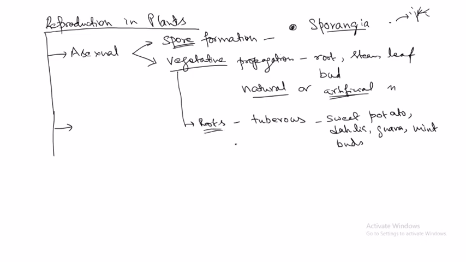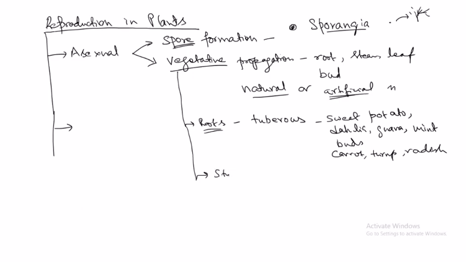Okay, so the roots of the carrot, turnip, radish, all of these also have a bud at the base of their old stem that can also produce the new plant. So vegetative propagation by roots can take place by buds in these kinds of tuberous plants.